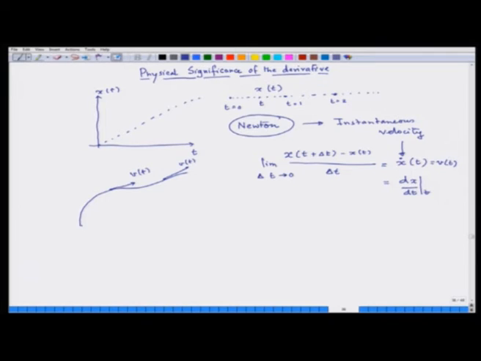Now, another use of higher derivatives is in the expression of the famous second law of Newton, which says force is mass into acceleration. So acceleration is the change of velocity. So force is equal to mass into acceleration, that is dv of dt, the change in the velocity. So derivative is the rate of change.